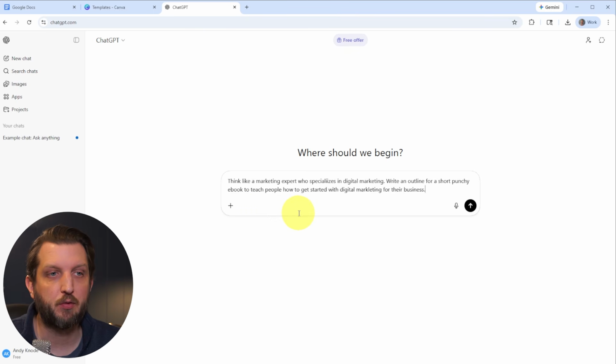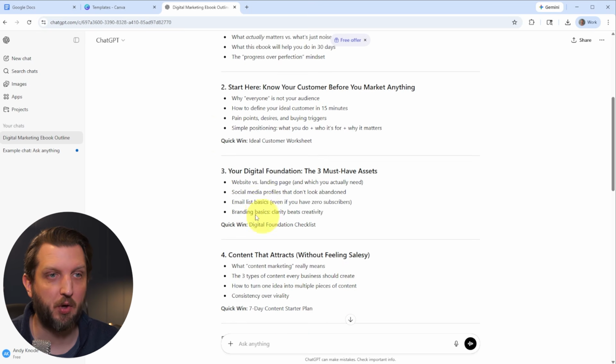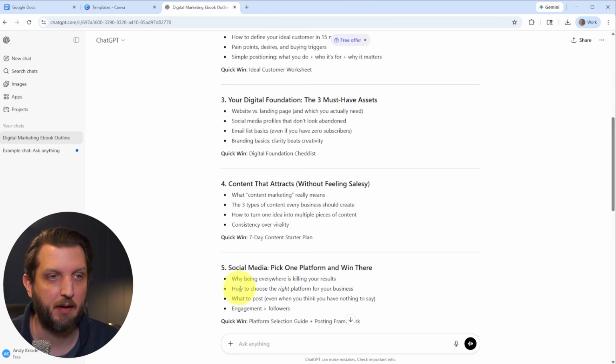Think like a marketing expert who specializes in digital marketing. Write an outline for a short, punchy ebook to teach people how to get started with digital marketing for their business. And there you have it. Now we've got a title, a subtitle, chapters or sections of the book that are broken down into each topic